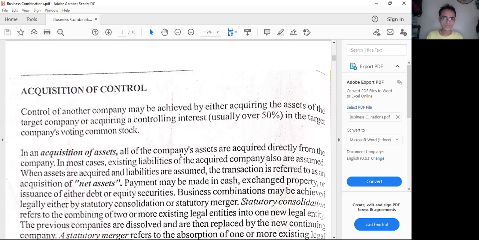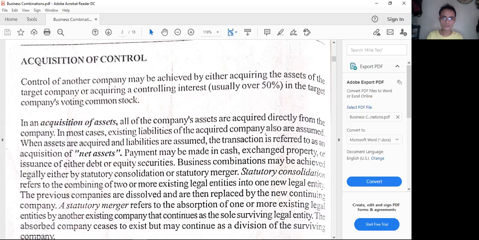All right. As I've said, control can be best achieved by acquiring the net assets of another entity, or more than 50% or 50 plus 1% of its shares. You call this the majority number of shares, and you call this a controlling interest over another corporation or entity.